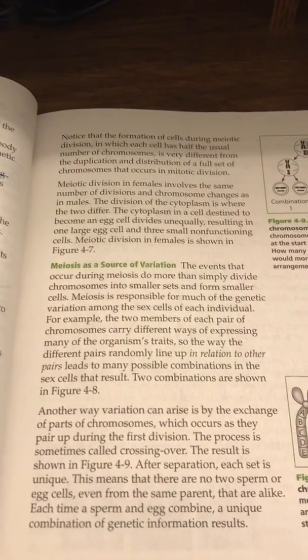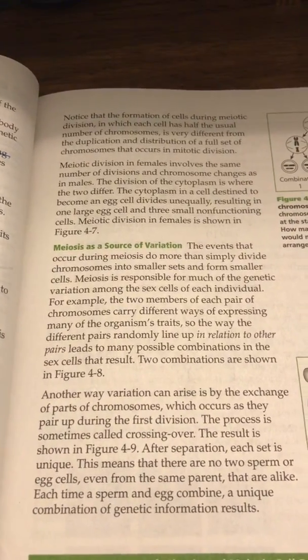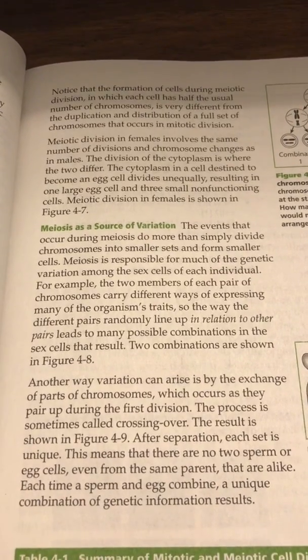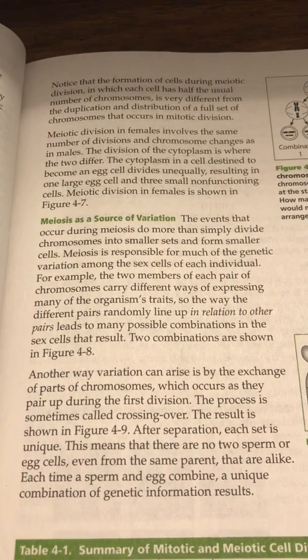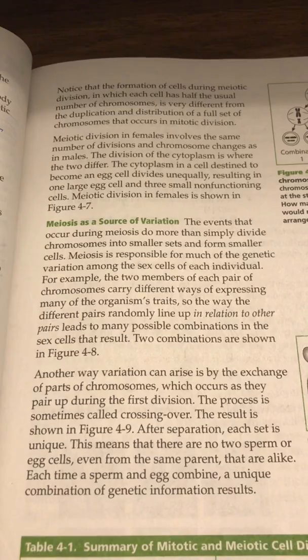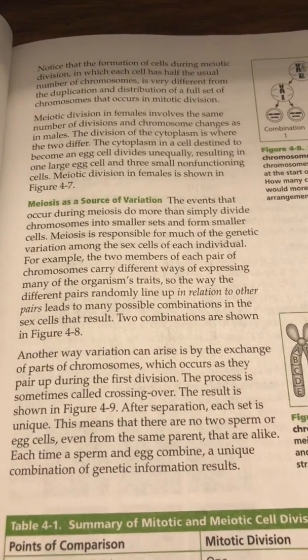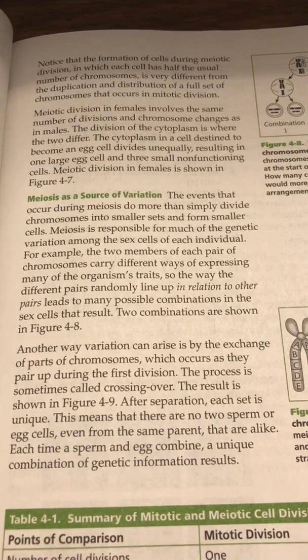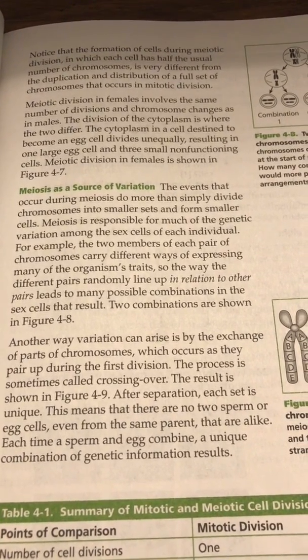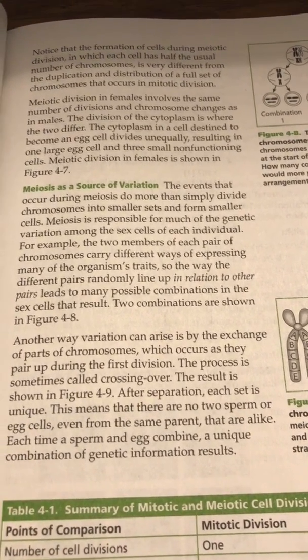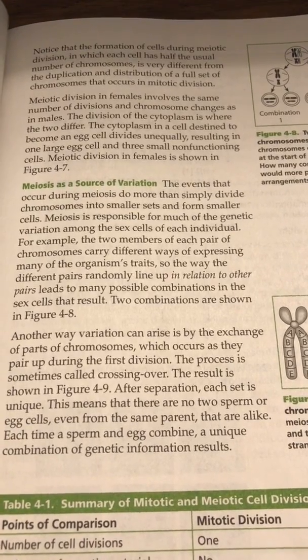Notice that the formation of cells during meiotic division, in which each cell has half the usual number of chromosomes, is very different from the duplication and distribution of a full set of chromosomes that occurs in mitotic division. Meiotic division in females involves the same number of divisions and chromosome changes as in males. The division of the cytoplasm is where the two differ.